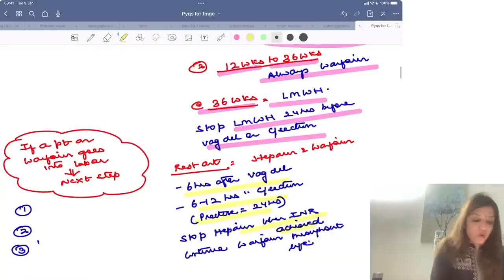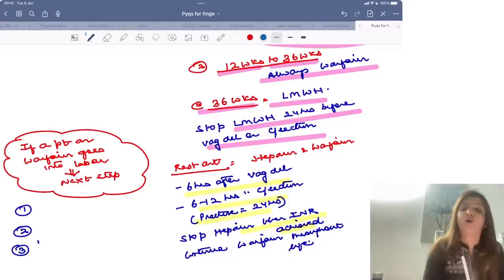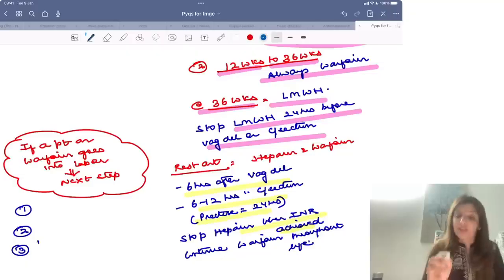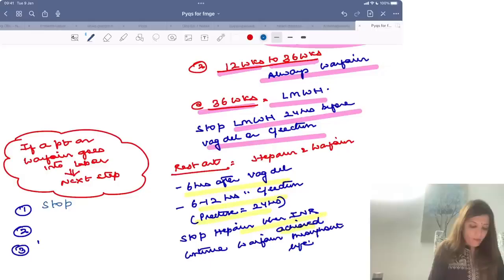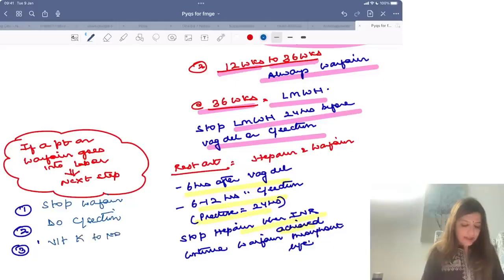Right? Now, suppose your patient doesn't come to you at 36 weeks and the patient is on warfarin at the time of delivery, and they ask you what is the next step. So, please remember, if the patient is on warfarin at the time of labor, you have to stop warfarin. You have to do a cesarean section. You are not going to do a vaginal delivery, and you are going to give vitamin K to the mother and vitamin K to the neonate once the baby is born, right? Clear to all of you?